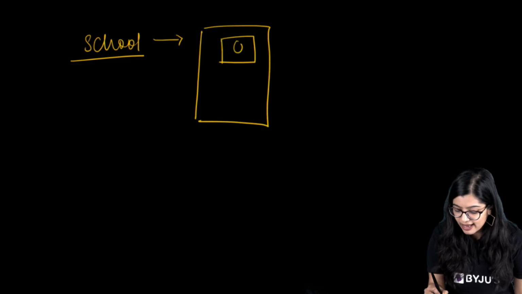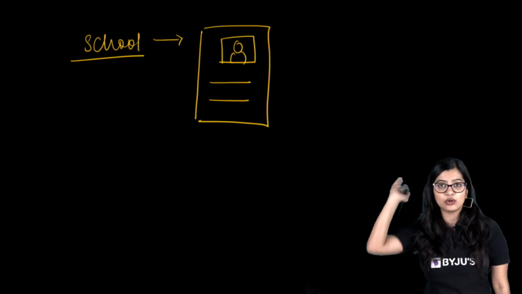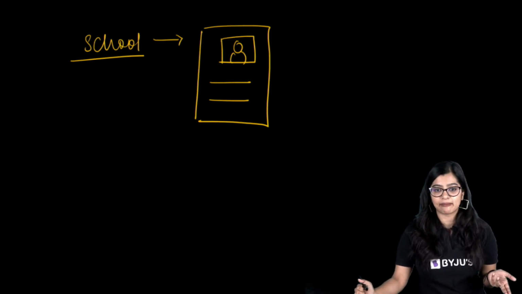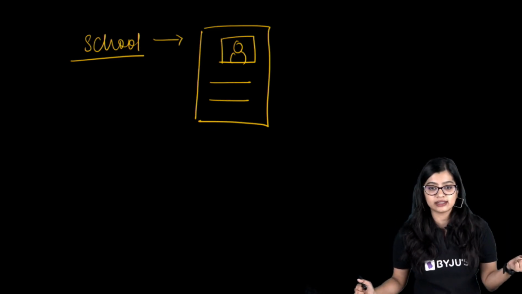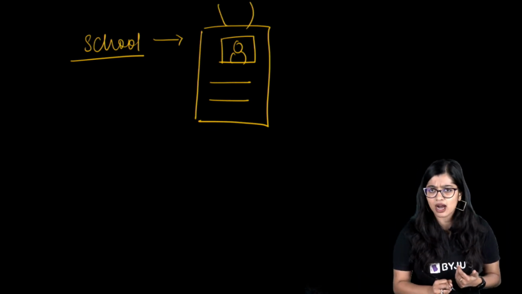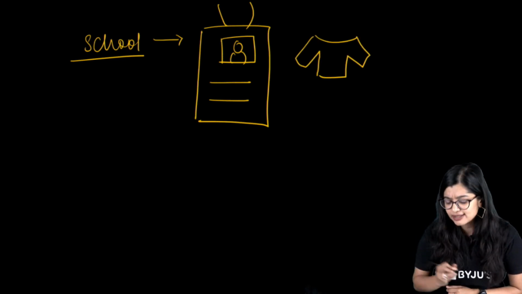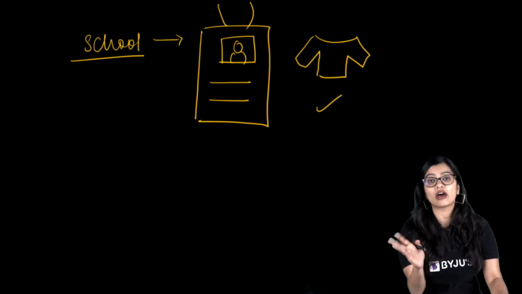All of you have to wear an ID card that tells your name and which grade you are in. It's not like your security bhaiya knows all 500, 800 students who are there in school. He doesn't remember everybody's name. But how will he know that you have to come to this school and no other students? Because you have an ID card or because of the uniform that you wear, right? So based on all of this, he is able to identify that you are from the school.